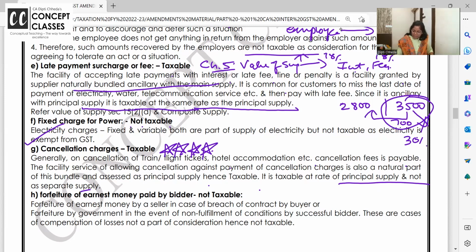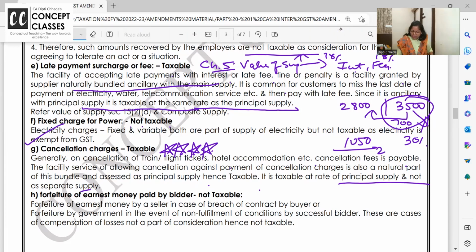3,500 ka 30%. 1050 they will retain as the cancellation fees, and 2450 they will reimburse. Now the question is on 1050, is GST payable or not?